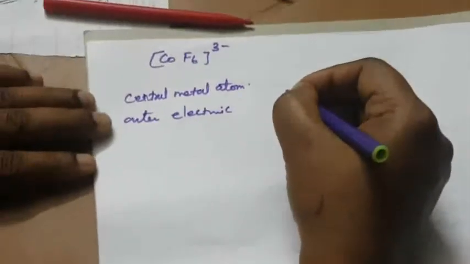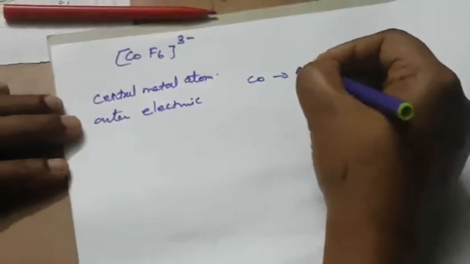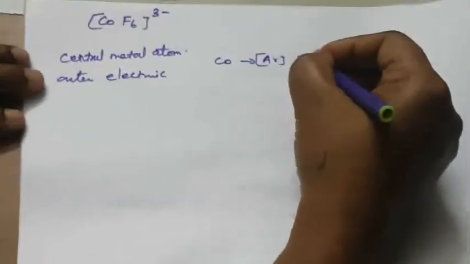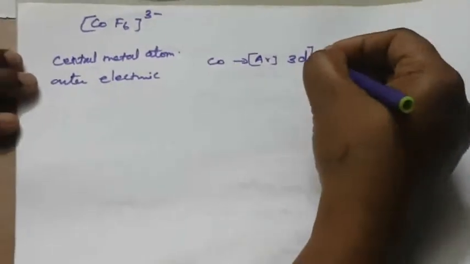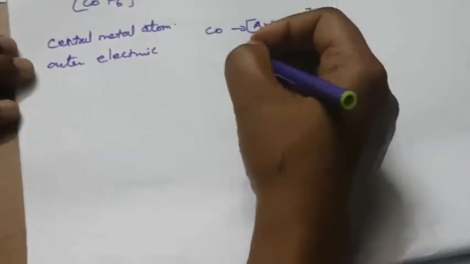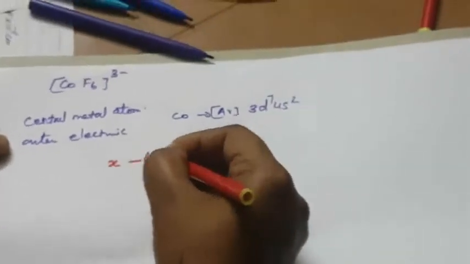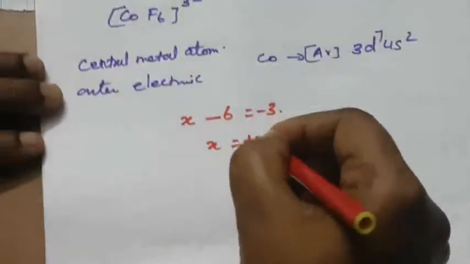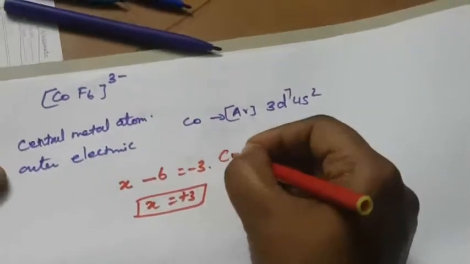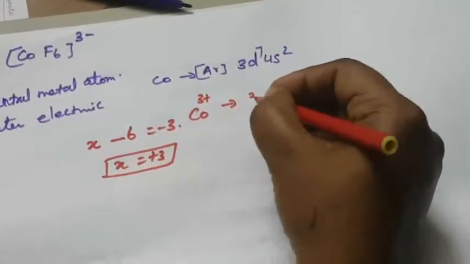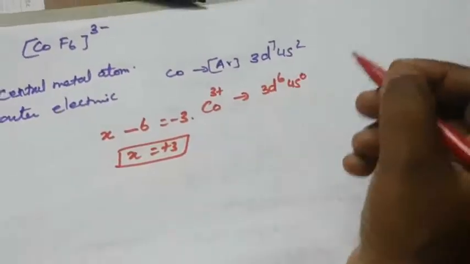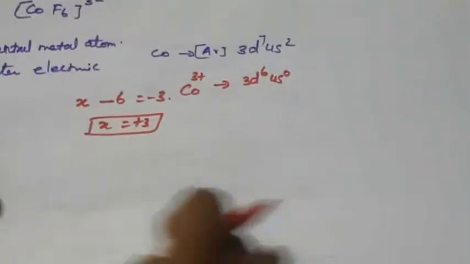Outer electronic configuration. So that is Co: argon 3d7 4s2. Okay. First you calculate the oxidation state. How to calculate? We consider cobalt as x, F6 is minus 6, equal to minus 3, so x is equal to plus 3. So the oxidation state of cobalt is 3+, and the electronic configuration is 3d6 4s0.